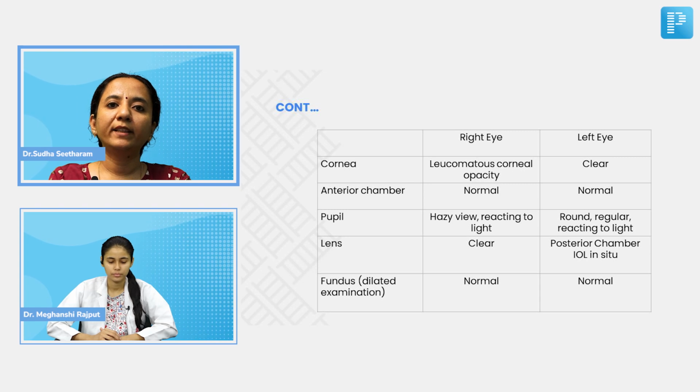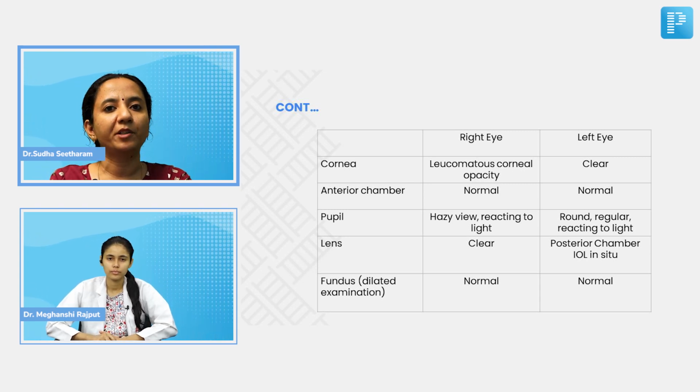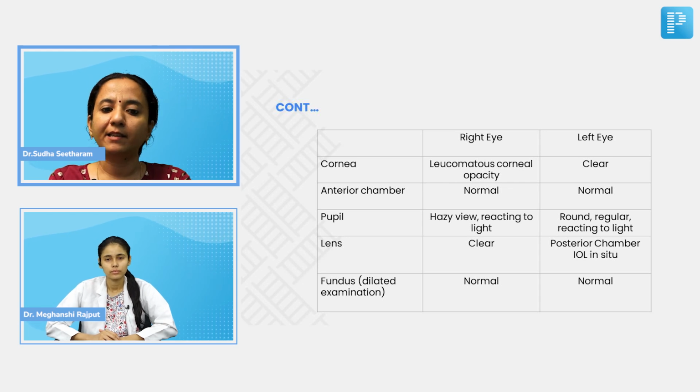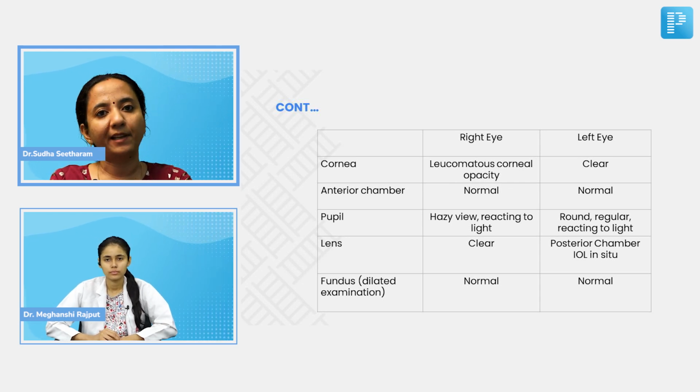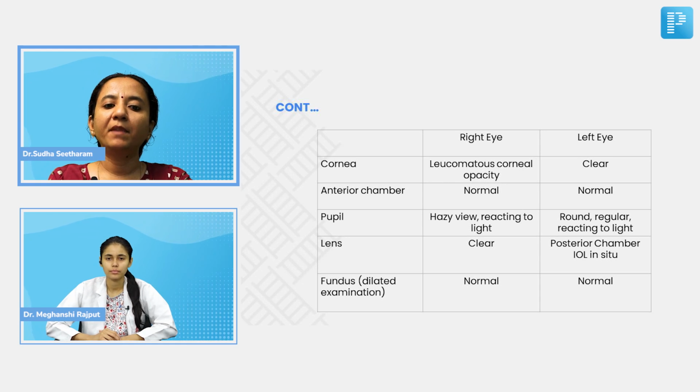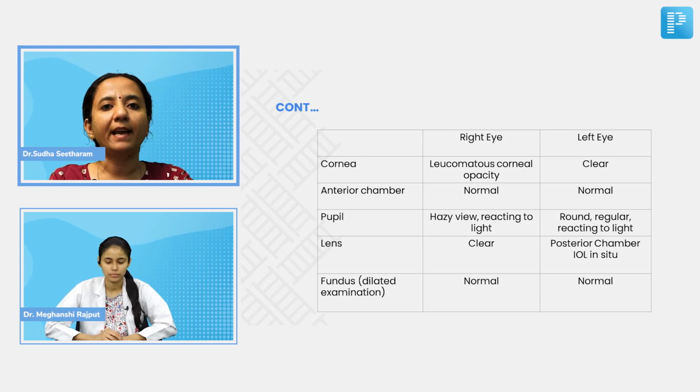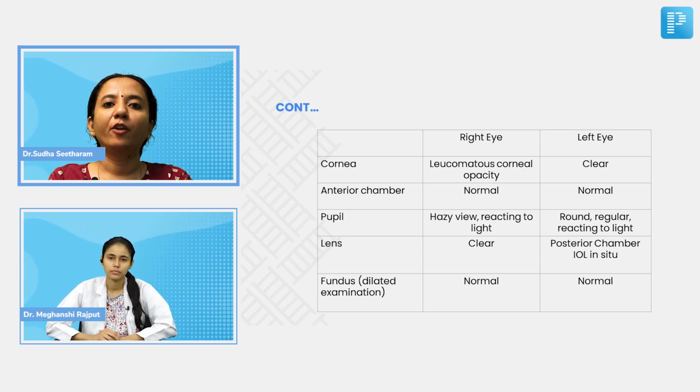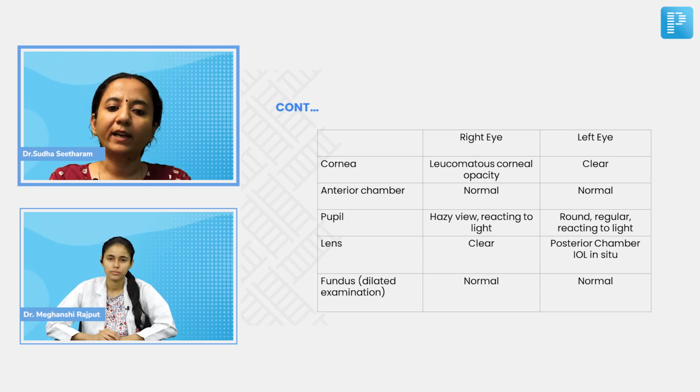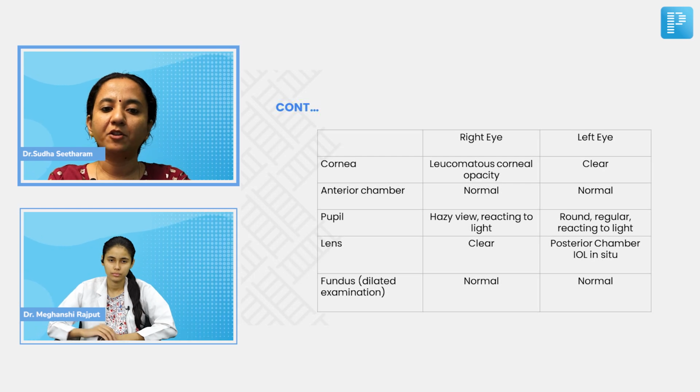Correct. So the significant finding is that in the right eye, we have a leucomatous corneal opacity, and because of this the view of the pupil is not very clear, but still we are able to make out that the pupil is reacting to light. But Meghanshi, when we say there is a corneal opacity, we have to detail a few important things about it. Let us first look at the clinical picture of the patient's right eye.